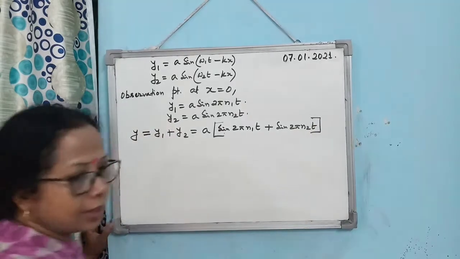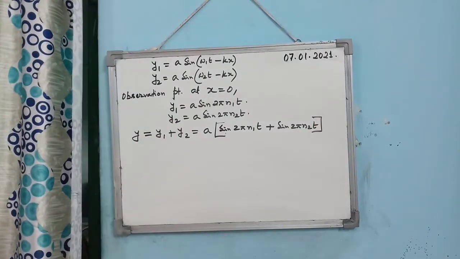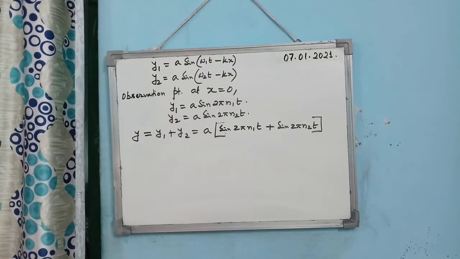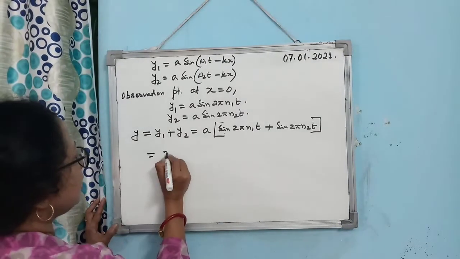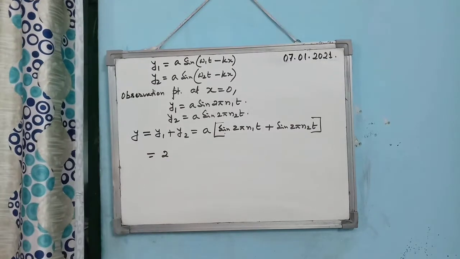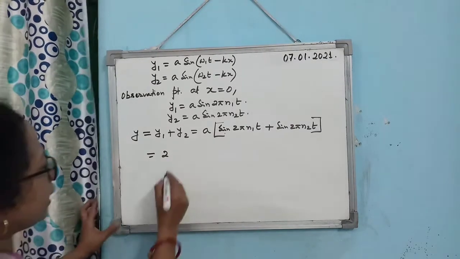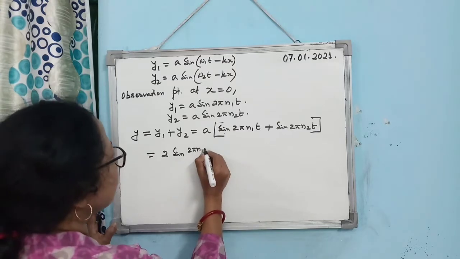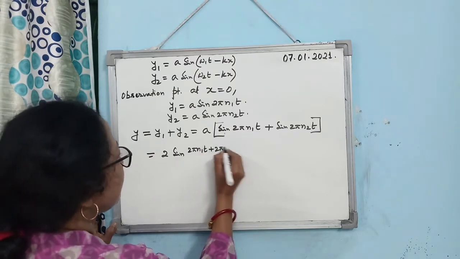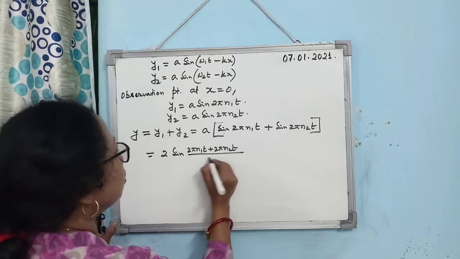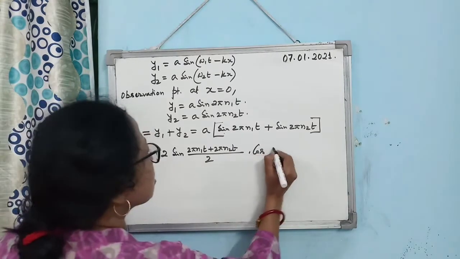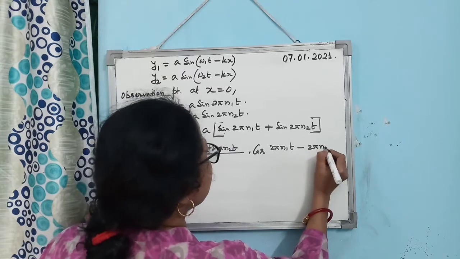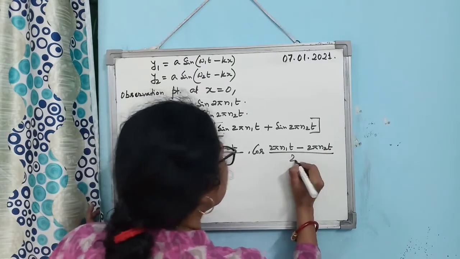Is that clear? Now sine C plus sine D is 2 sine (C plus D) by 2 into cos (C minus D) by 2. So you can write it as 2 sine (2 pi n1 t plus 2 pi n2 t) by 2 into cos (2 pi n1 t minus 2 pi n2 t) by 2.